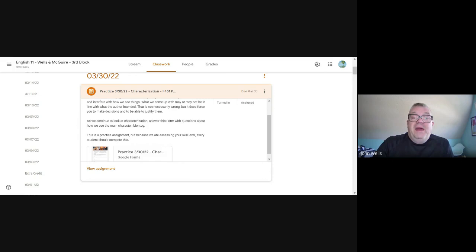So we hope that by the end of today, you have had a chance to read the entire first passage from Fahrenheit 451, the opening of the book. Again, like I said before, it is an abridged version, so it's not the full version. But this gives us a first look at Montag, both direct and indirect characterizations.